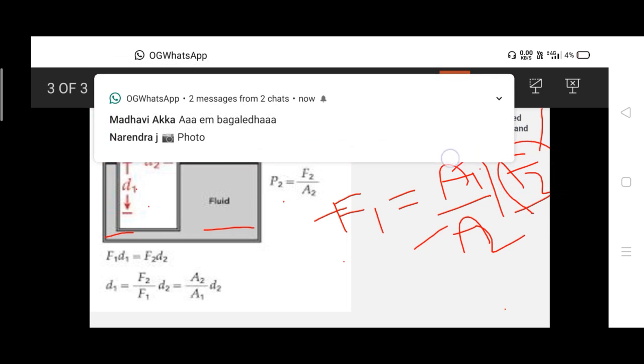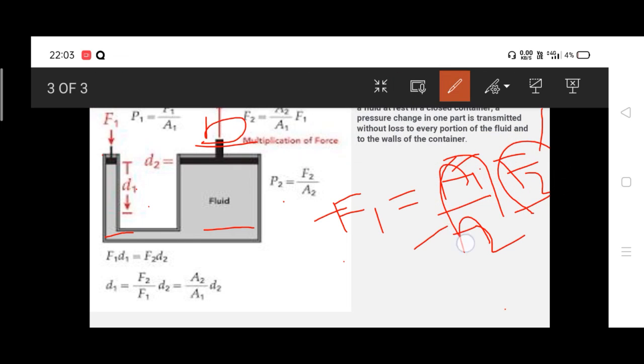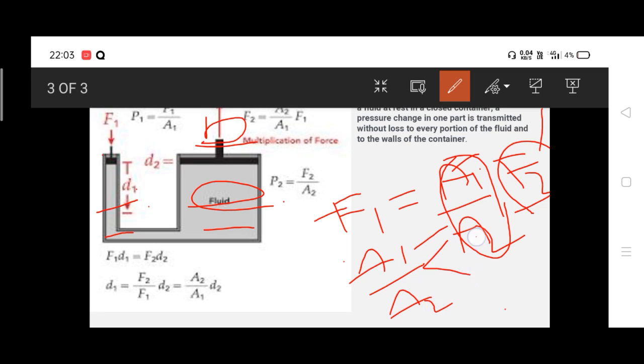When you compare the A1 by A2 ratio, A1 by A2 is less than 1. When A1 and A2 are compared, A2 is bigger, so A1 by A2 is less than 1.